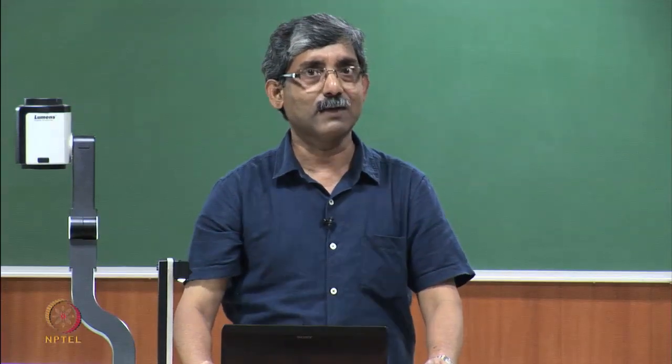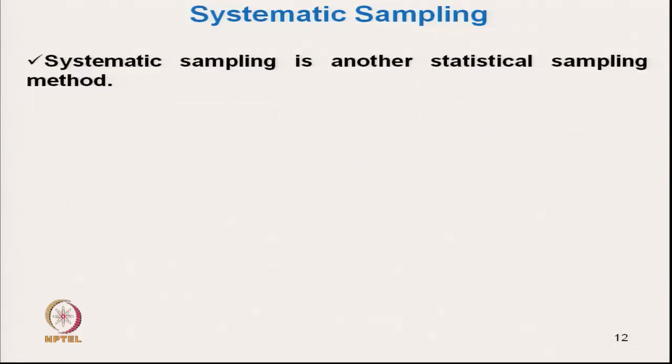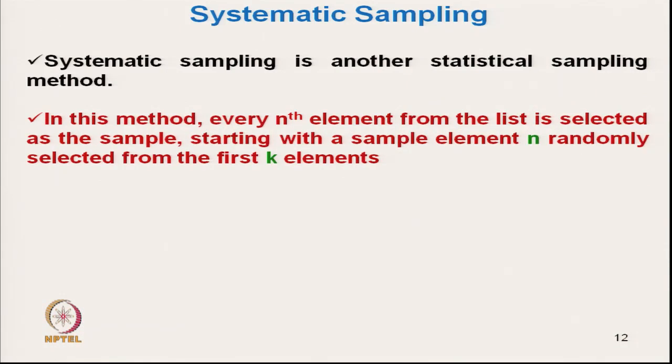After random sampling, next is systematic sampling. It is another statistical method, and one has to be careful here. In this method, he takes every nth element from the list, starting with a sample element n randomly selected from the first k elements. So there are k elements in each group, and he will pick the nth term. I will give an example.